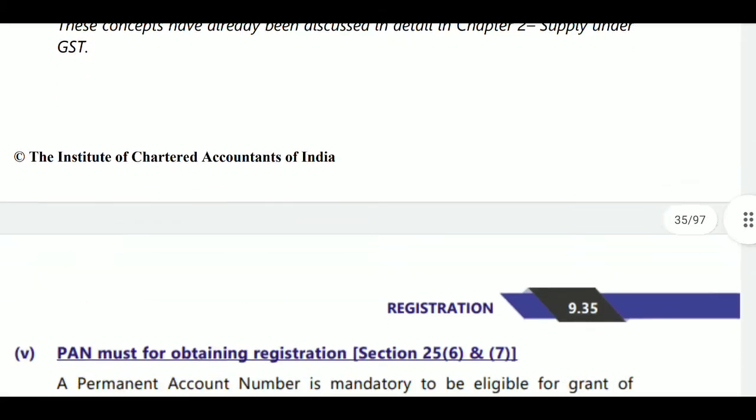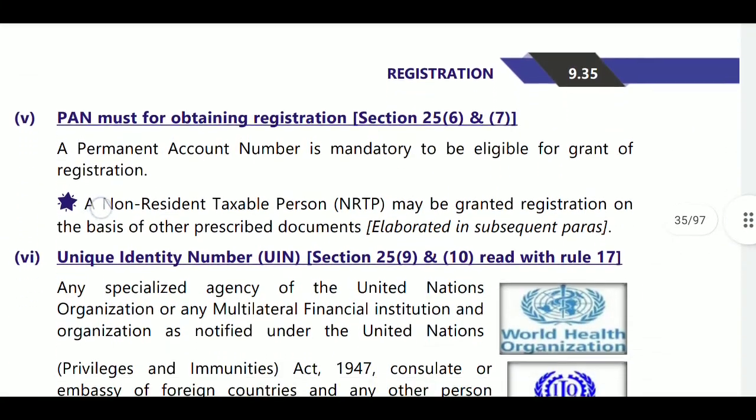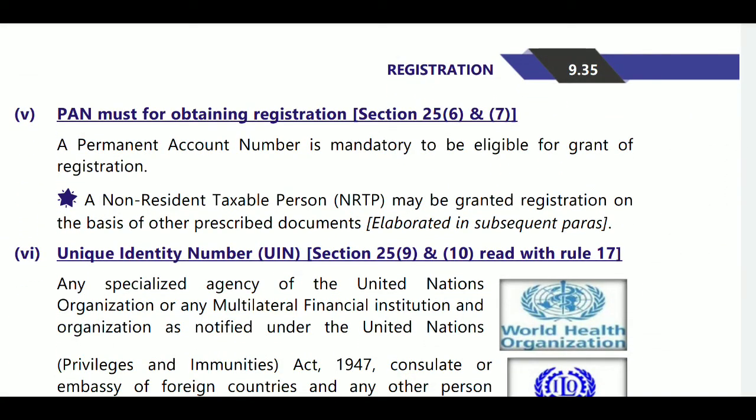Next, PAN is a must for obtaining registration as per section 25. A PAN account is mandatory to be granted registration, but in the case of an NRTP, that is a non-resident taxable person, who does not have a PAN, for the purpose of GST registration we will take the passport details. Registration may be granted on the basis of other prescribed documents. That other prescribed document is the passport.